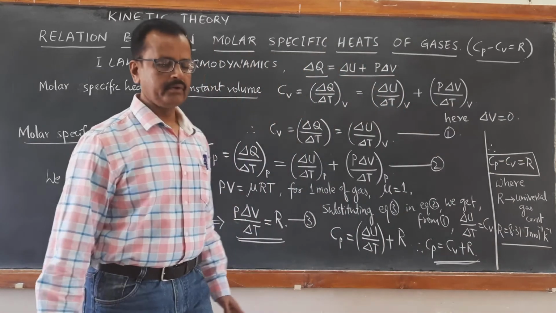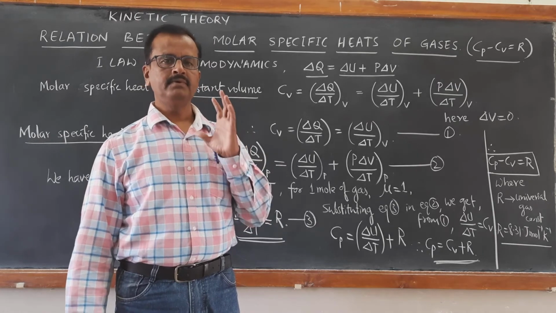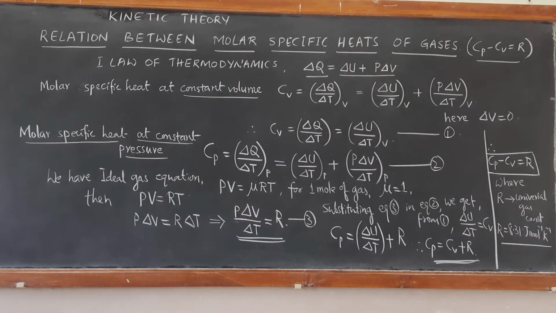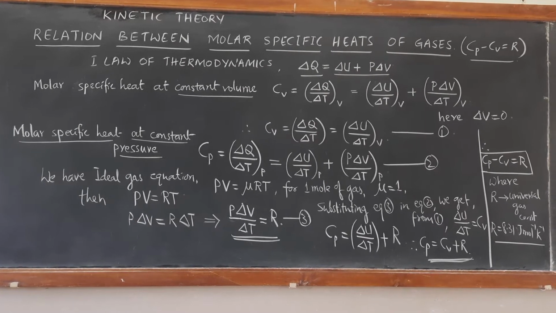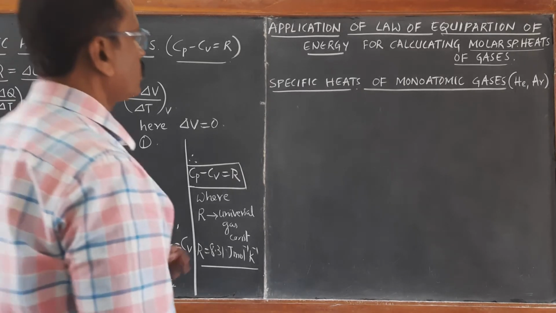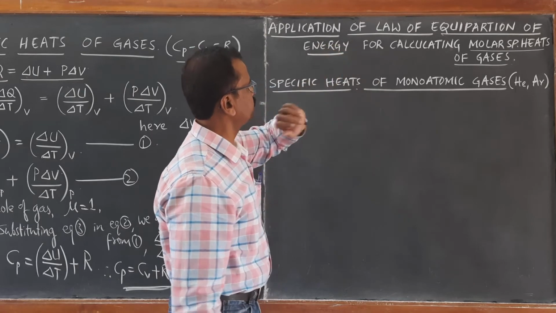Okay. Now we will apply the law of equipartition of energy for the calculation of molar specific heats. We shall calculate the molar specific heats of gases using the law of equipartition of energy.